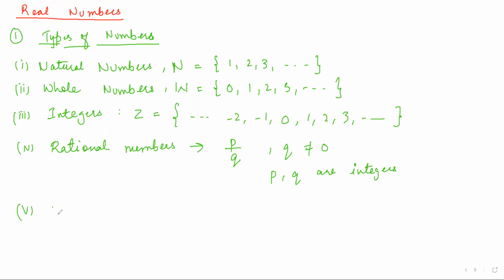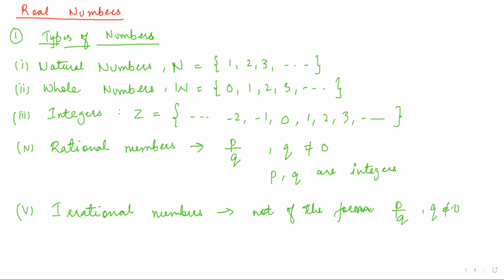Then fifth, we have irrational numbers. Numbers which are not rational, the remaining numbers, are irrational. So we can say not of the form p by q, where q is not equal to 0.